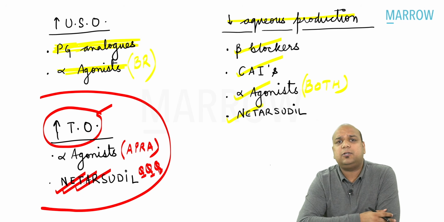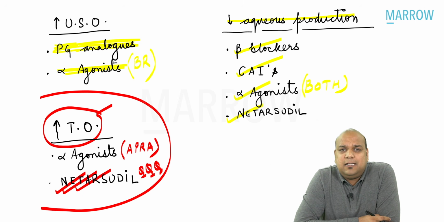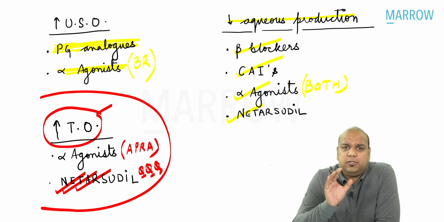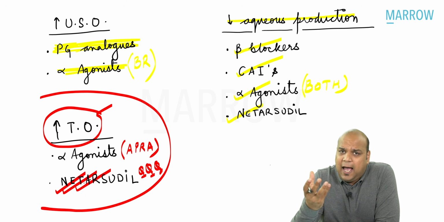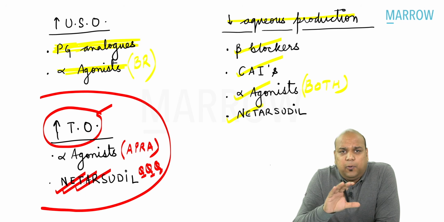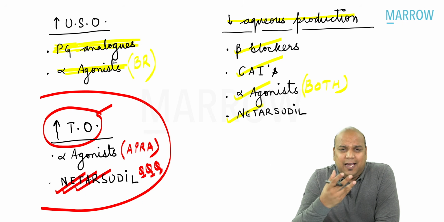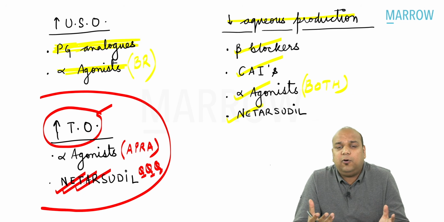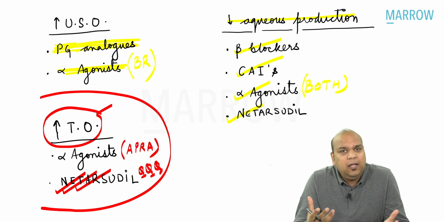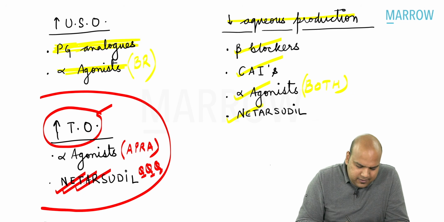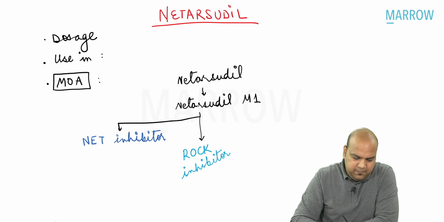Netarsudil. Netarsudil has come into being because of this fact: the traditional drugs that we use primarily decrease the aqueous production. Latanoprost or prostaglandin analogs became the drug of choice because they started increasing uveoscleral outflow. And that is why the excitement around netarsudil, because it increases the trabecular outflow. So let us see a little bit about netarsudil.